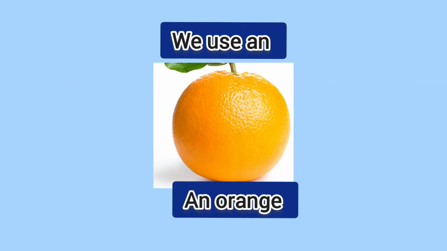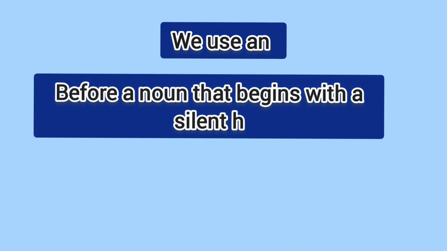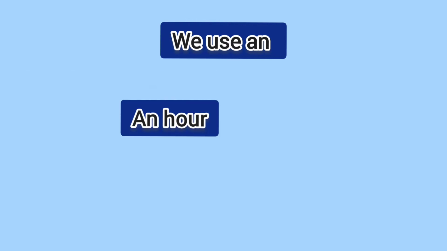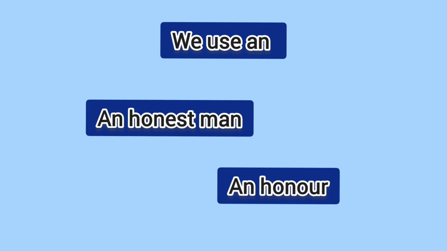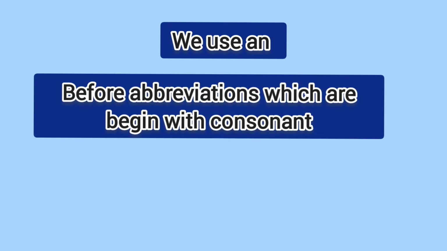For example, an orange. Before a noun that begins with a silent H, an honest man, an honor. Before abbreviations which begin with a consonant, an MP, an SP, an X-ray.